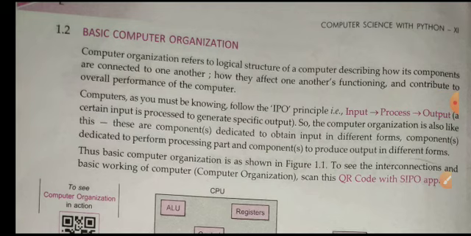Well students, I want to tell you that computer works on the principle of IPO. IPO means input, process and output. Means whatever we give as input, computer takes that raw data and does processing upon that raw data, and after processing it gives us output, which is known as information.